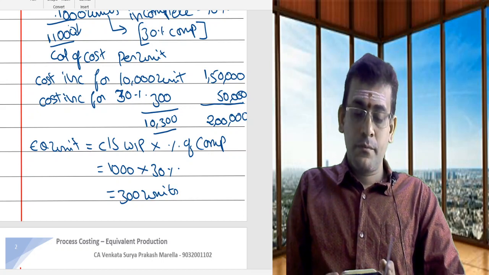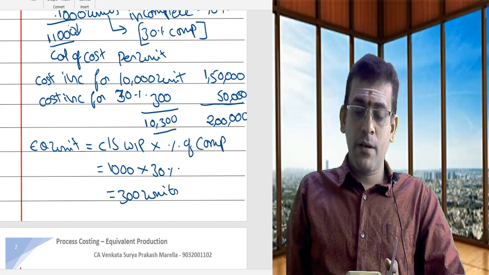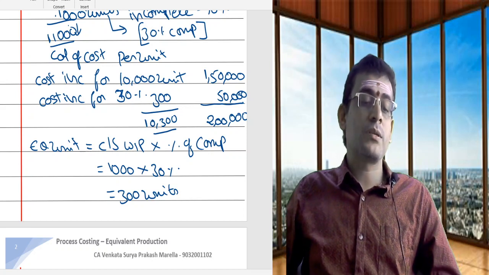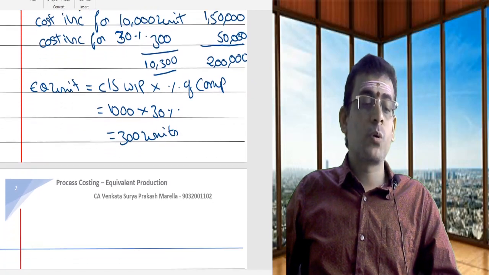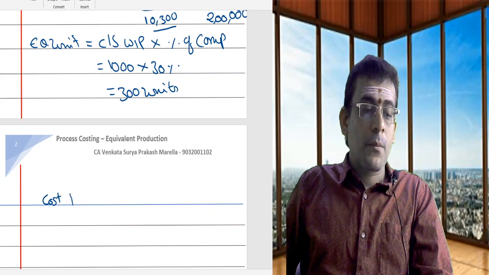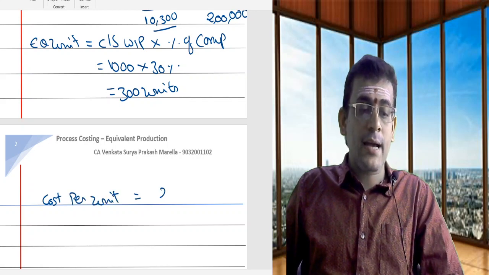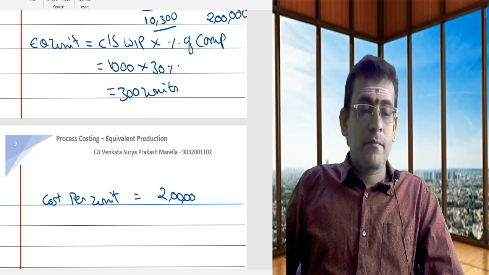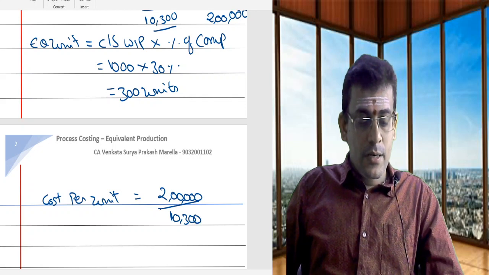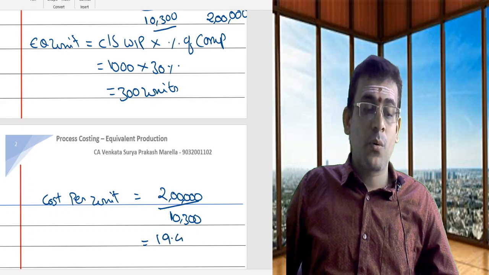Let us see. 2 lakhs divided by 10,300 is going to give me 19.41. So ultimately, what is 19.41? Cost per unit. So I can easily determine the cost per unit, which is nothing but 2 lakhs divided by 10,300. That is going to give you 19.41.